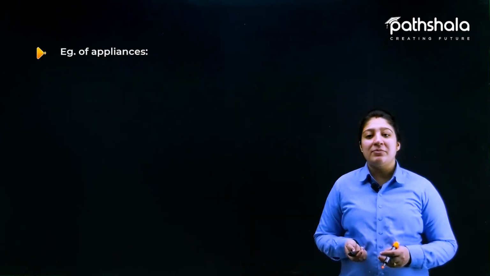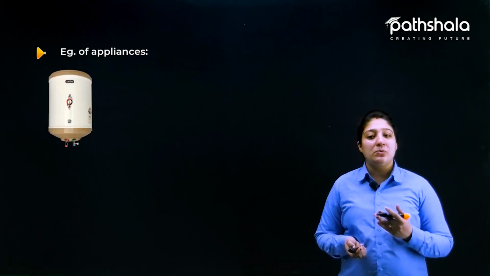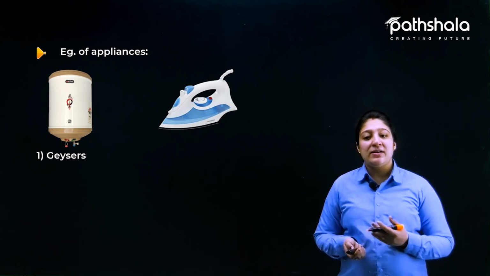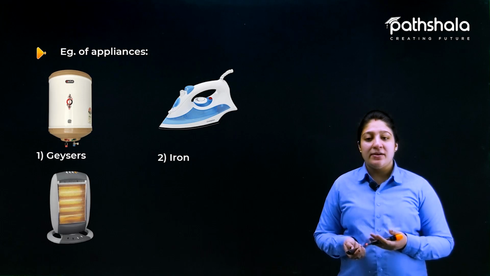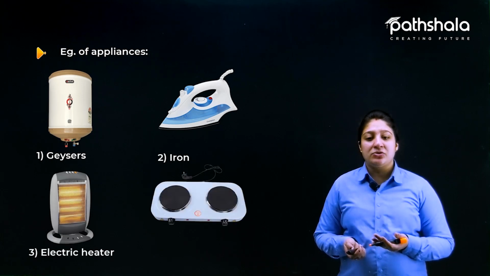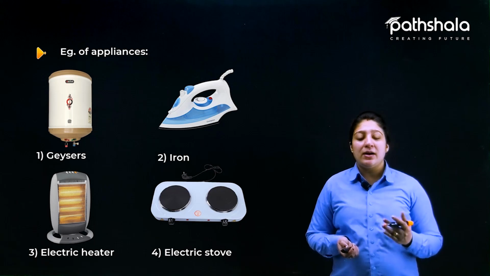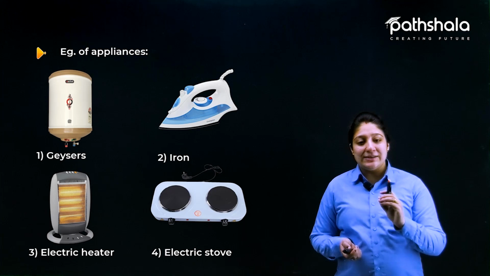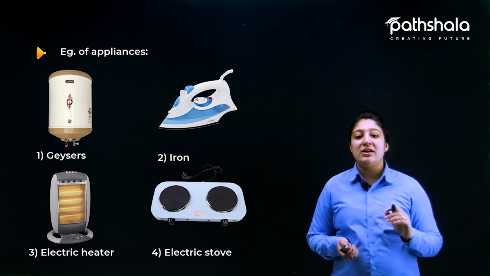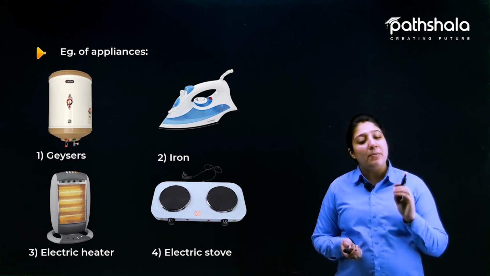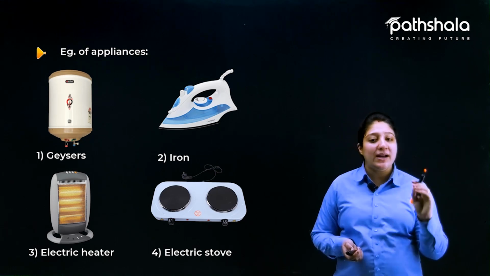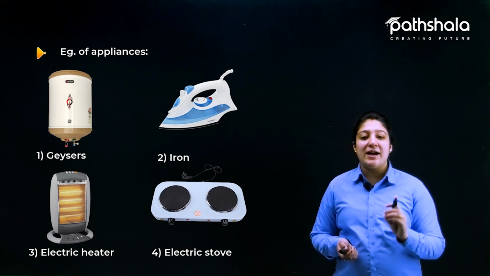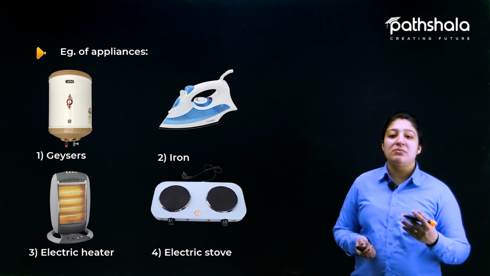So here are some examples of electrical appliances that work on the principle of heating effect of electric current. These are geyser, iron, electric heaters, electric stoves. The materials used to make these appliances are of higher resistance, so that there will be a proper conversion of electrical energy into heat energy, and hence the heat is provided in some form so that we can get some advantage from these appliances.